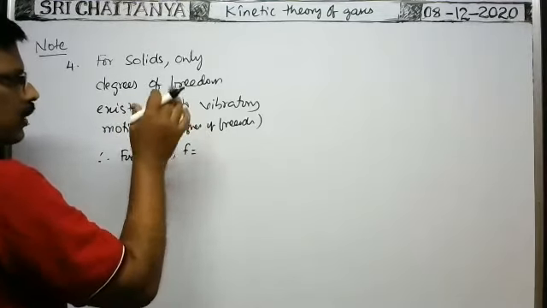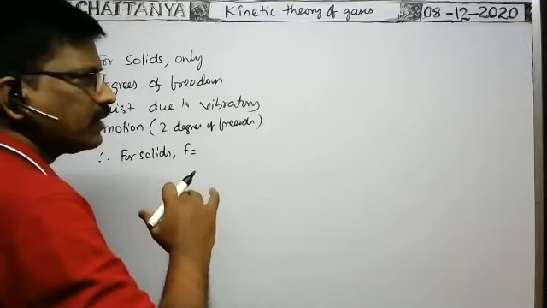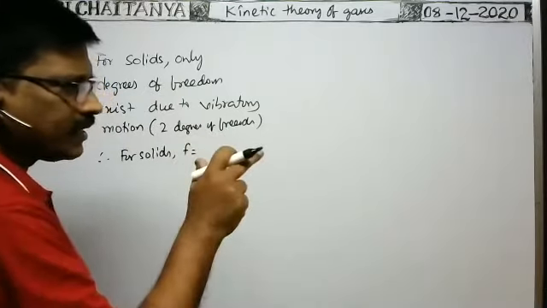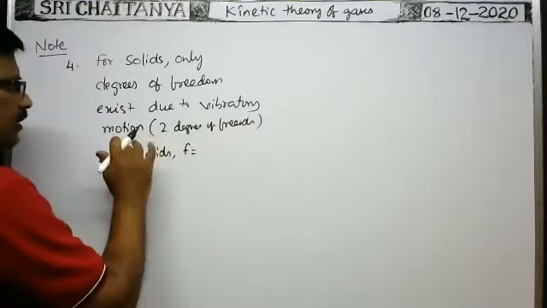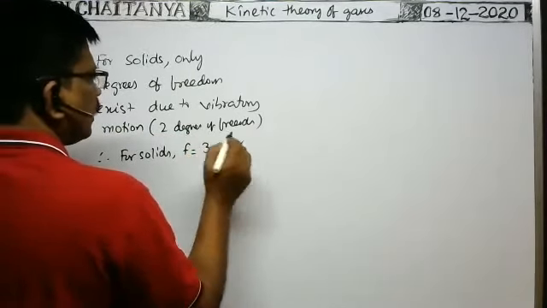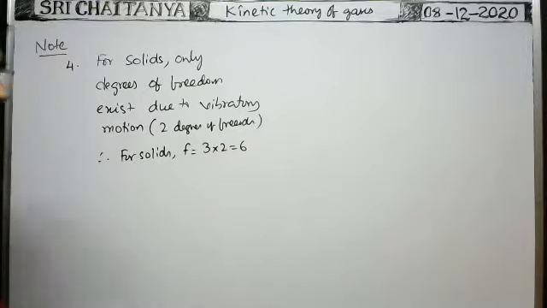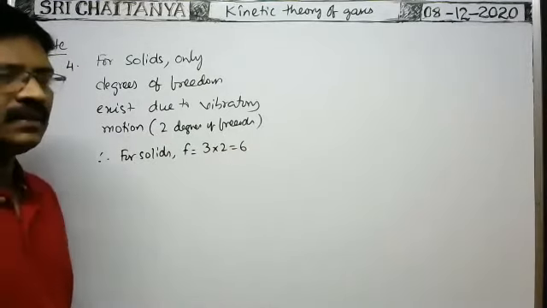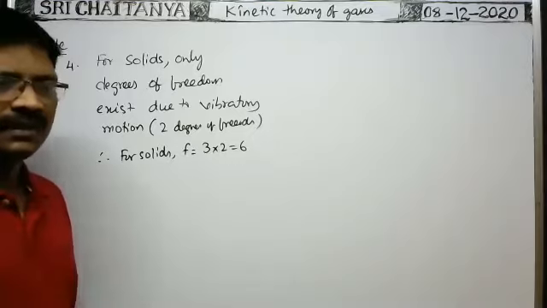When the molecule in a solid executes vibrations in space, then along x-axis some energy component is there, along y-axis, along z-axis. That's why 3 into 2, that is equal to 6 degrees of freedom in case of solids. In case of solids, we can take 6 degrees of freedom.